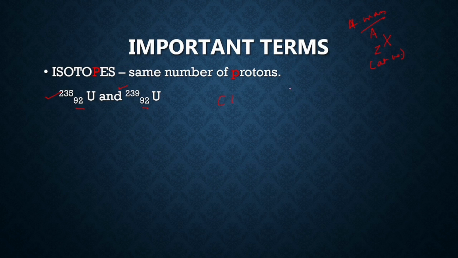One more example is chlorine. What is the atomic number of chlorine? 17. It exists in two isotopes, that is 35 and 37. Similarly, hydrogen exists as three isotopes: hydrogen, deuterium and tritium. Hydrogen has mass 1, deuterium has 2 and tritium has 3. So they are the isotopes of hydrogen.